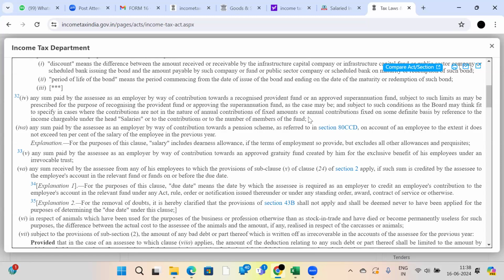Suppose in your organization, every month, assume 10 lakhs rupees contribution by the company. If they delay making payment by one day, that 10 lakhs rupees is not allowed as a deduction to your company. Okay.